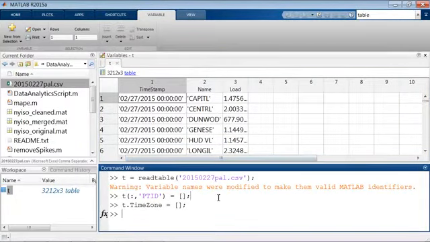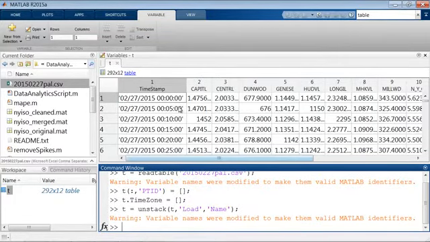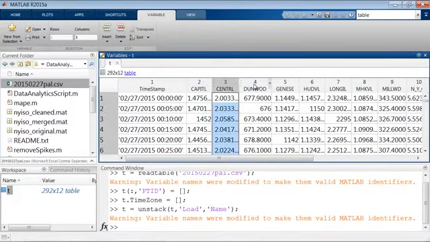And so what this will allow me to do is sort of flip my table around. And I'd like to fill in the new table with the load. And I'd like to take my name column and turn that into the different columns. So now we can see, once I flip that around, for each timestamp, the names have become the different columns, and we've filled it in with the load information. So at each point in time, I can see what was the load in all the different energy grids.